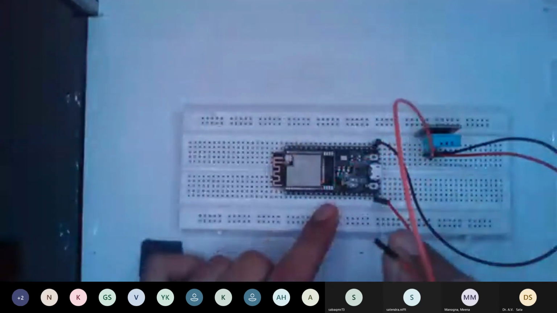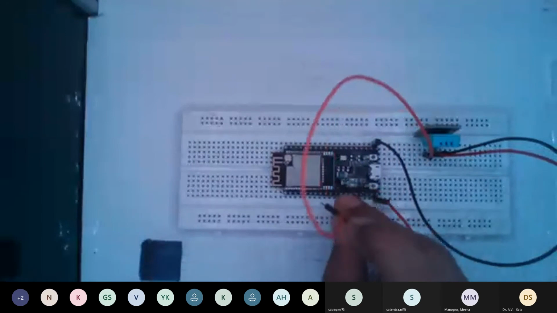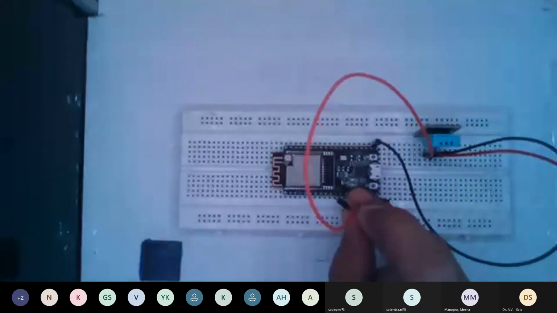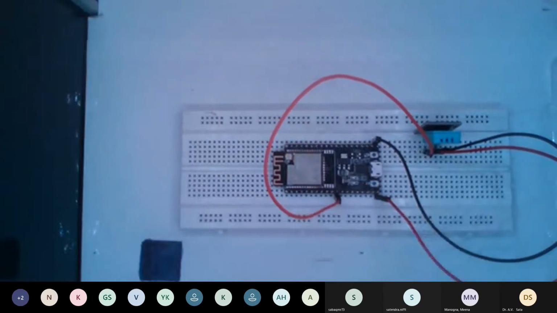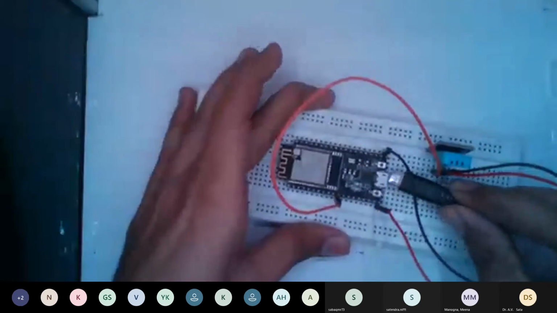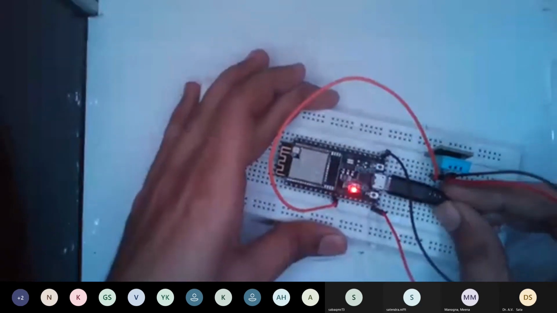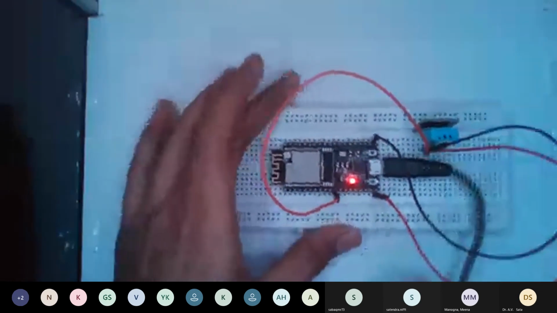And I'm connecting right now with pin number 27. You can use pin number 2 if you have an ESP32. You can use any pin that has IO capability. You can go through various websites and find a number of sources for this. Then I will connect my microcontroller via a USB type B cable to my computer. See, it got a red light because I have connected it to my laptop.